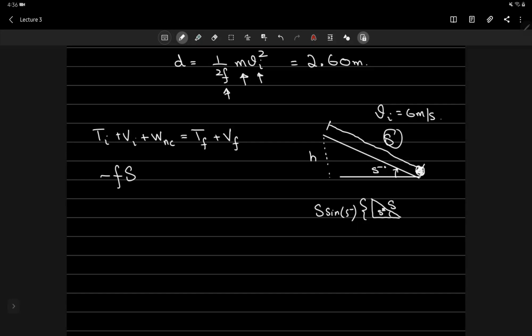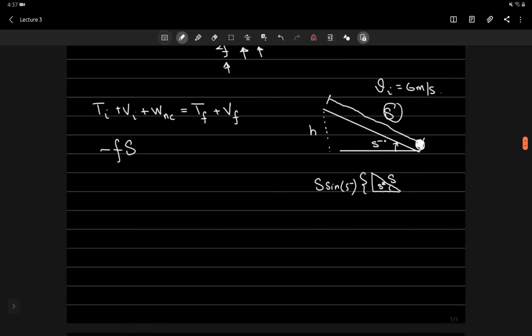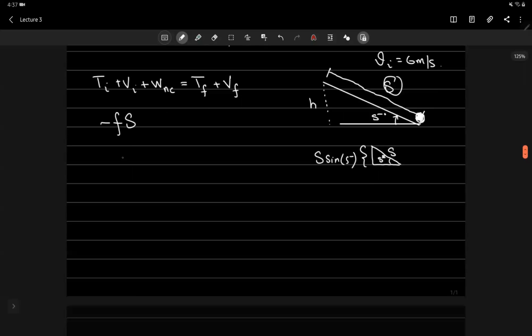And the potential energy initially is just zero, क्योंकि वो किसी भी height पे नहीं है, so there is no work being done by gravity, and the potential energy is zero. लेकिन kinetic energy is non-zero और वो half m vi squared है, where vi is 6 meters per second, and at the end of its journey, when the ball stops, the kinetic energy just vanishes and all of it goes into the potential energy, or that would be mg.